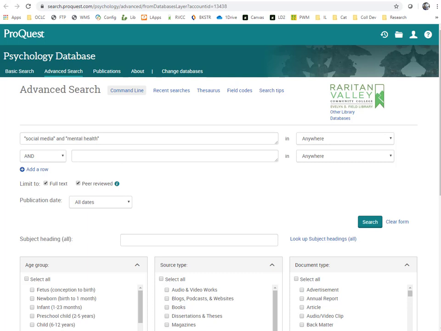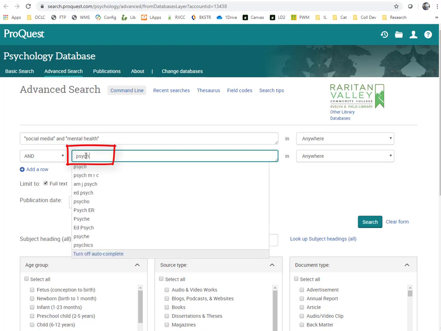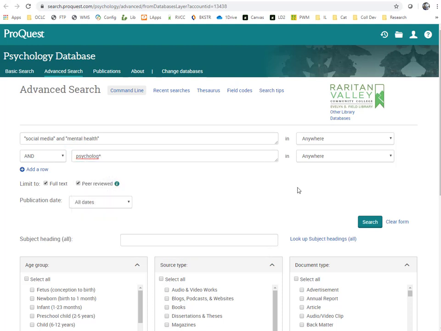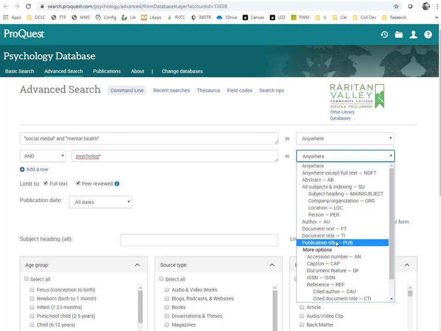To make sure the results come from a psychology journal, I'm going to search for psycholog asterisk in this second search bar and choose Publication Title from the drop-down menu.